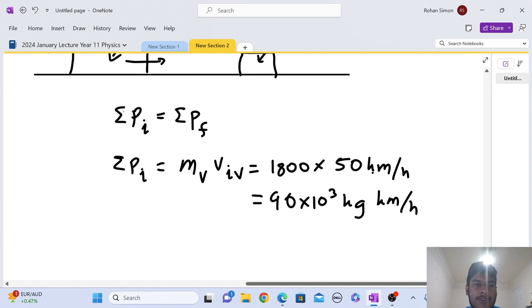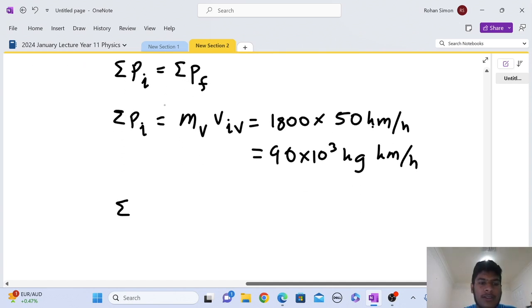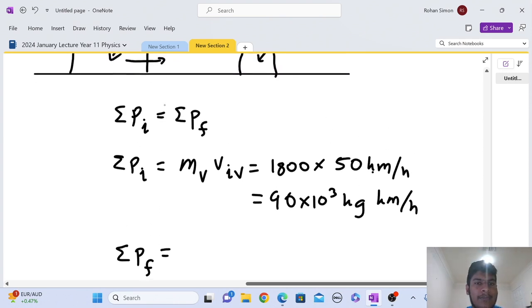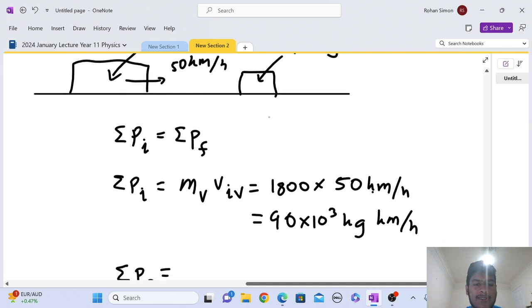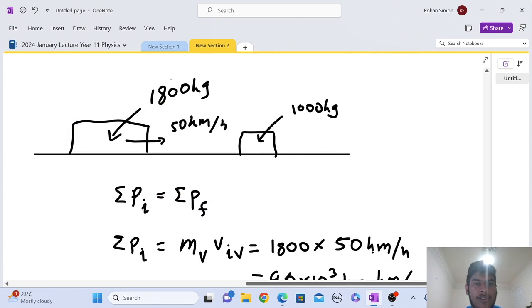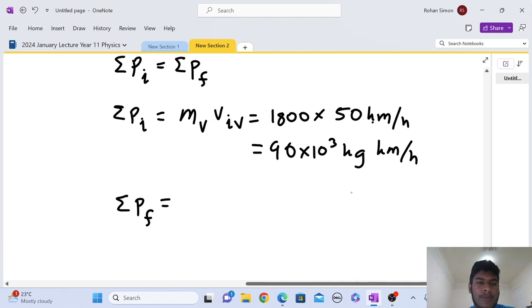Next, to make use of this equation, we want to look at what the net momentum is finally. Well, that's going to be dependent on the total mass after they lock together. So you've got 1,000 kilograms plus 1,800 kilograms. So the mass total times the velocity final of the conglomerate mass.